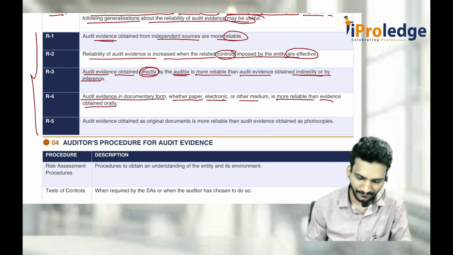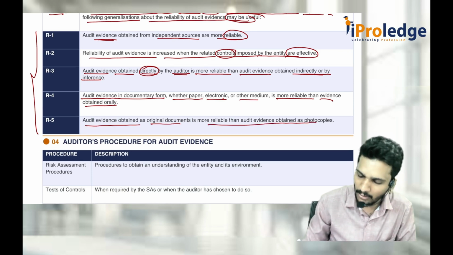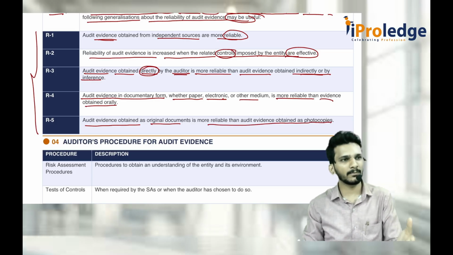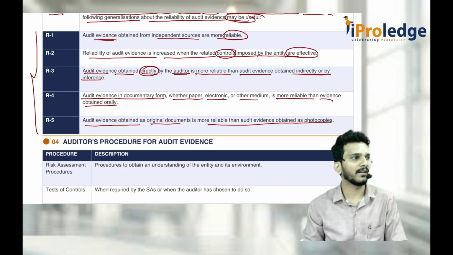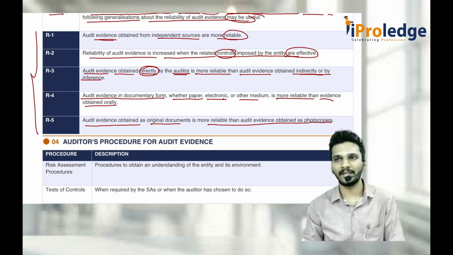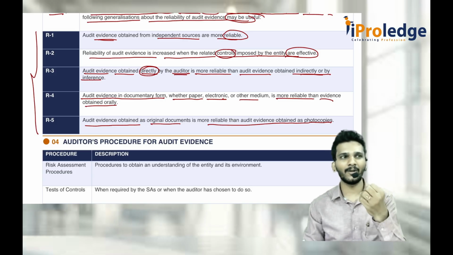Everything is better. Then audit evidence obtained as an original document is more reliable than audit evidence obtained as photocopies. An original document is better than Xerox copies, because Xerox copies can be edited, modified, anything can be done. That is why I try to go for these things. They might ask what are the items to be considered with respect to more reliability.